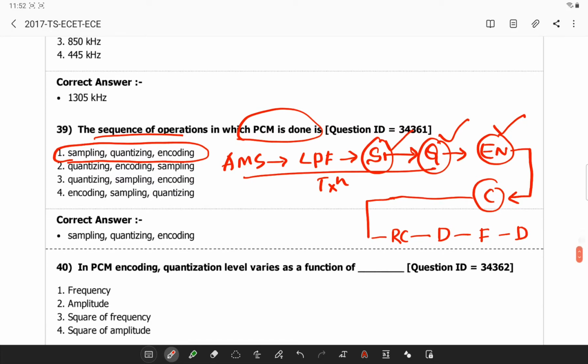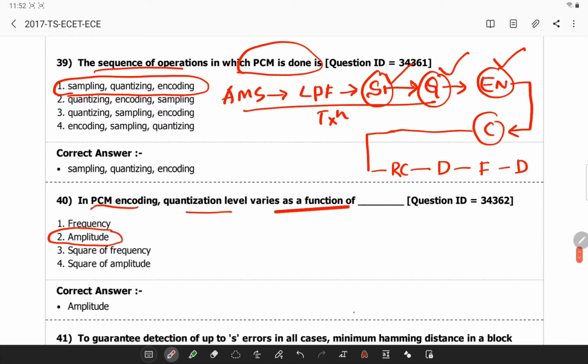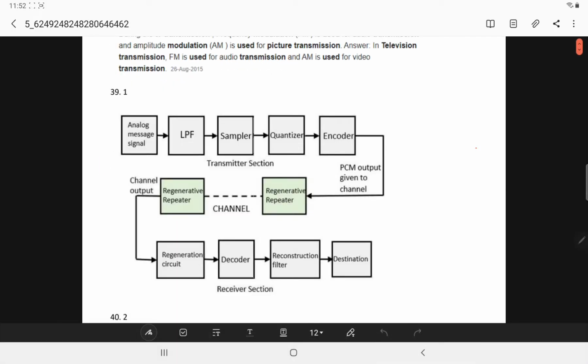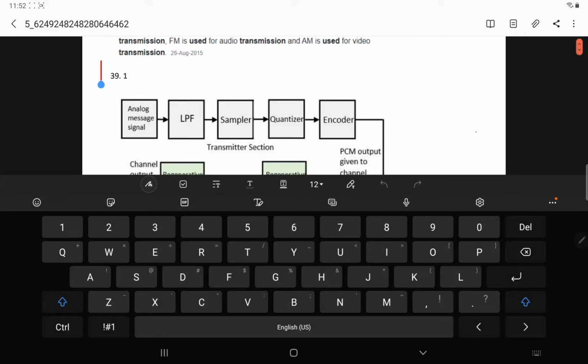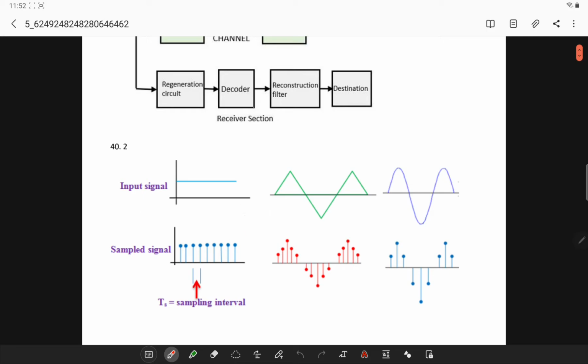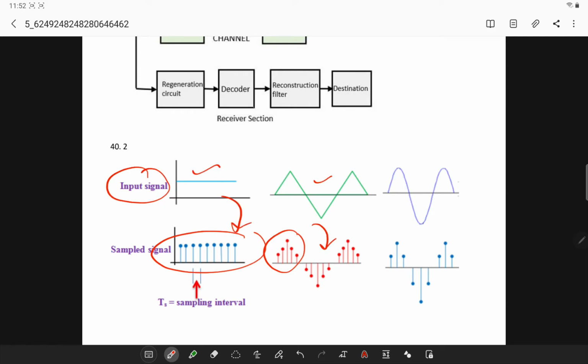Next, in case of PCM encoding, quantization level varies as a function of amplitude. I'll show you how. This is the block diagram of pulse code modulation. If you see, based on the amplitude of your input signal, you will get the sample signal.